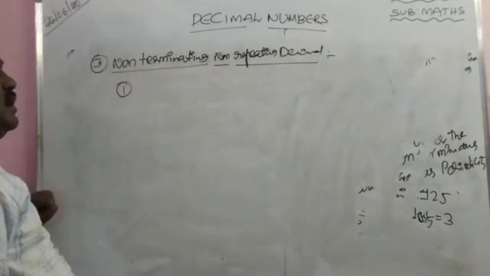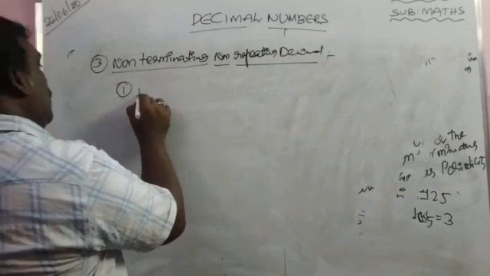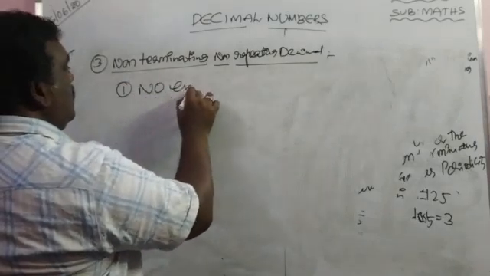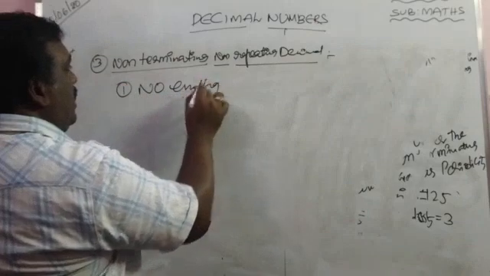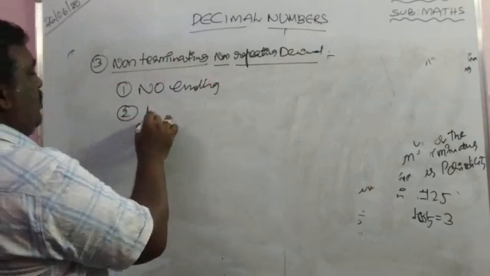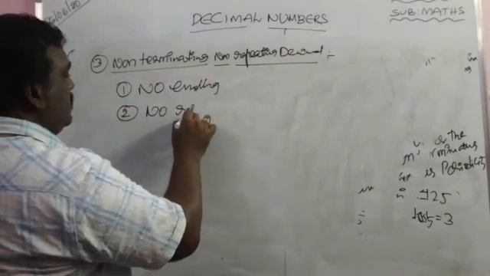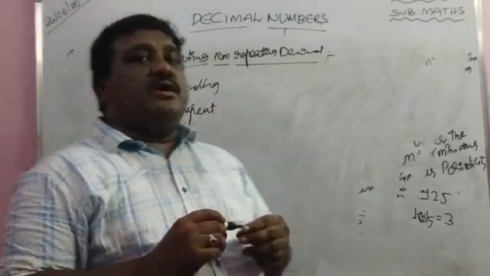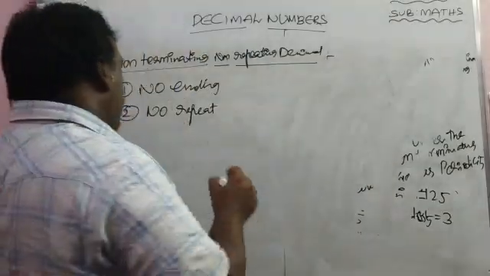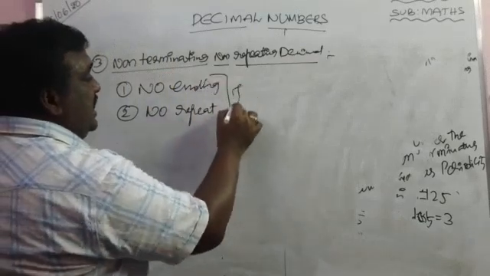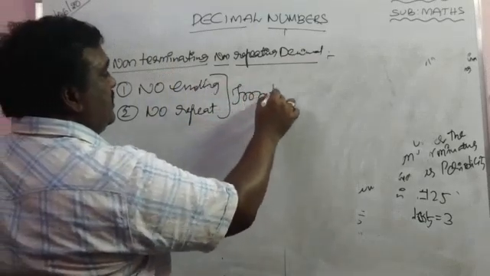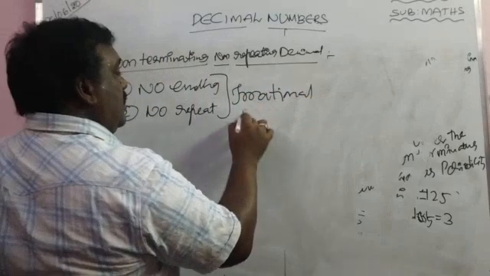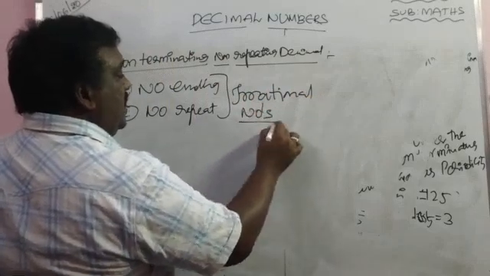Number 1, non-terminating, no ending. Number 2, non-repeating, no repeat. So, no ending, no repeating. Such type of numbers are known as irrational numbers.